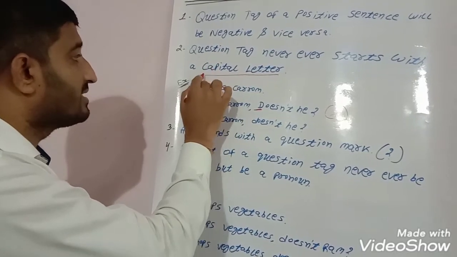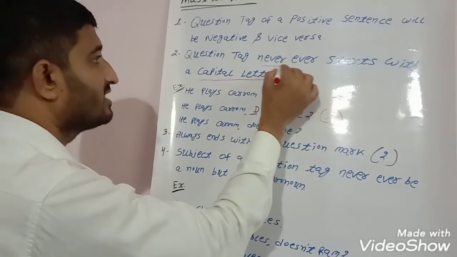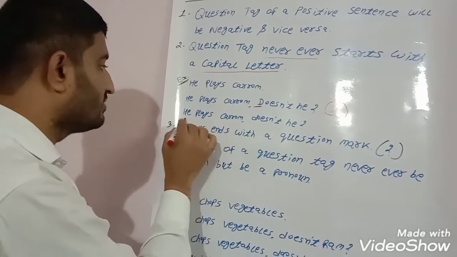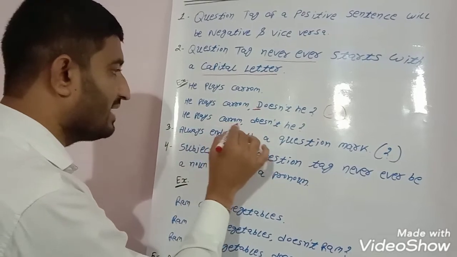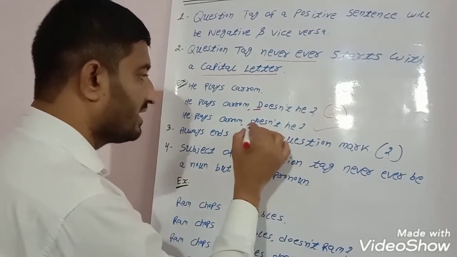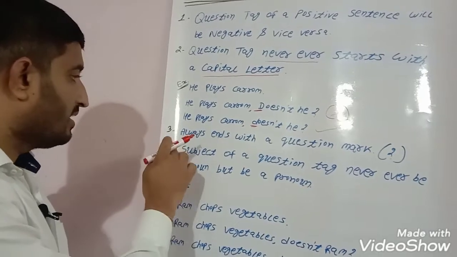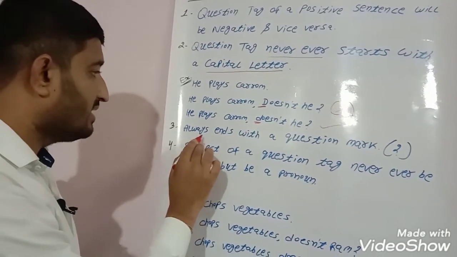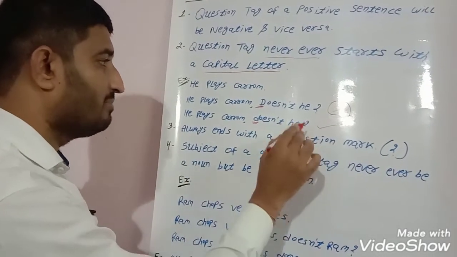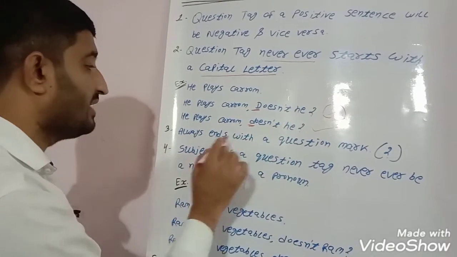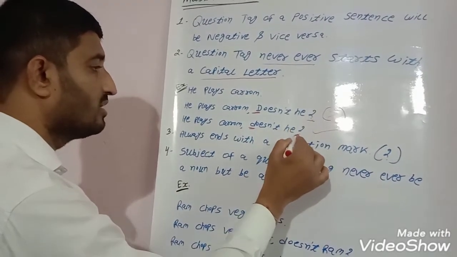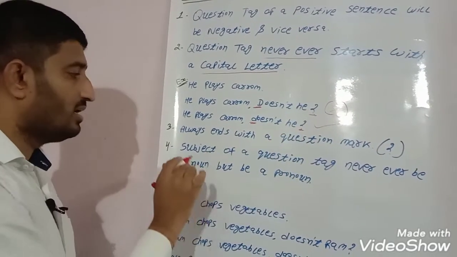So our point is it never ever starts with a capital letter. The correct sentence will be he plays carom, doesn't he? This is correct because this letter is small. Let's come to the third one. It always ends with a question mark. Means at the end of the question tag, we have to use a question mark. This is also a must.